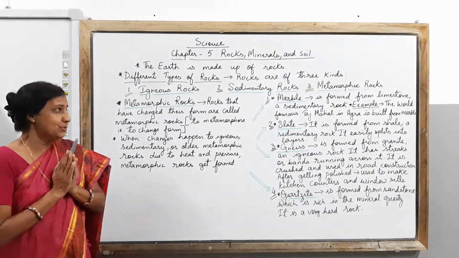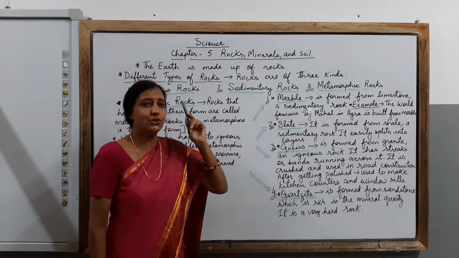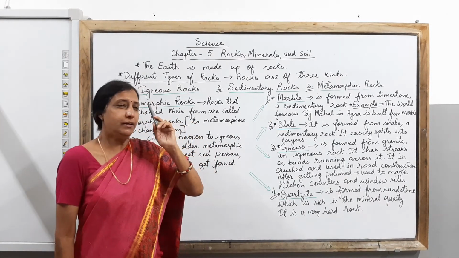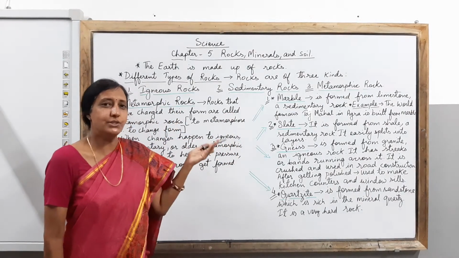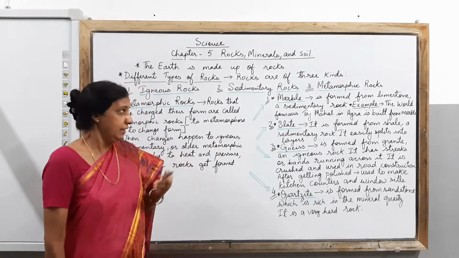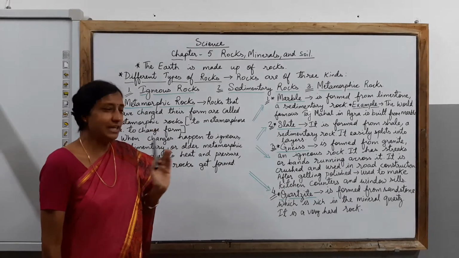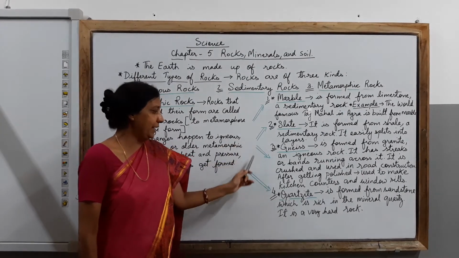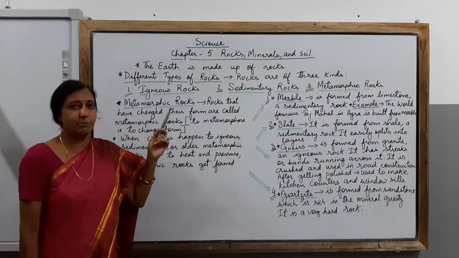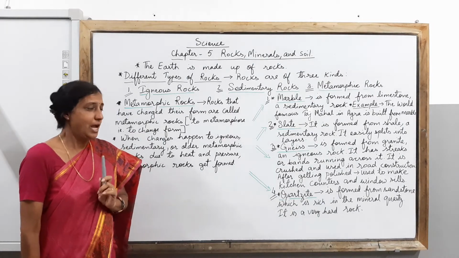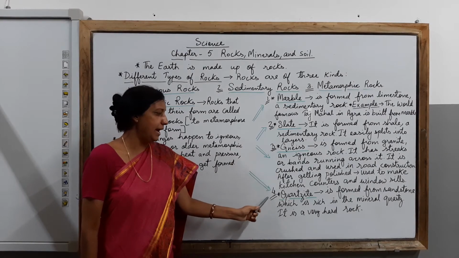Clear, children? Do not forget what I have shared about marble, which is very commonly used to make temples, and even in houses nowadays people prefer to make floors of marble. Those are of white color, and they look beautiful, neat and clean. So you have come to know the various uses of metamorphic rocks in my class today. How are they used and what are the four types of rocks? Those are marble, slate, gneiss and quartzite.